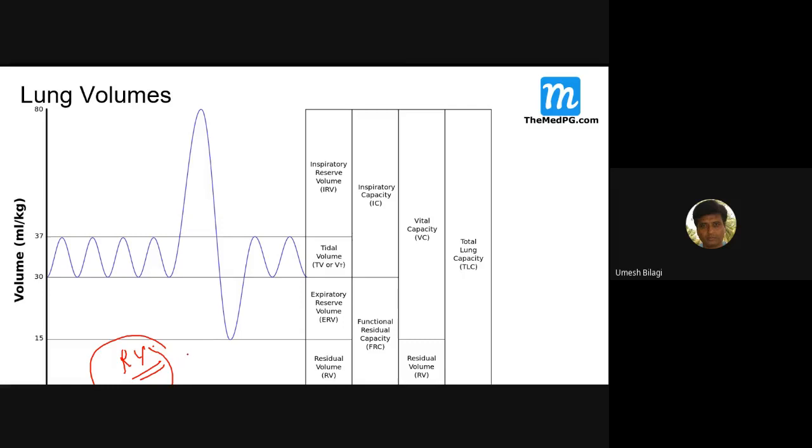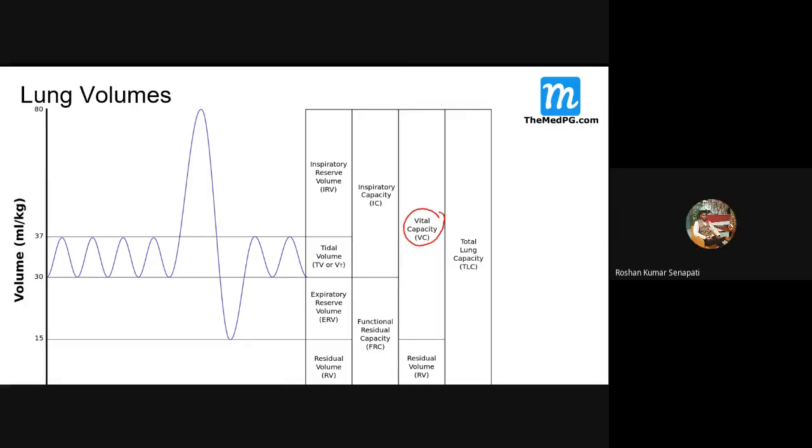That is called residual volume. What you can do is, with full inspiration and full expiration, play between these. That is vital capacity. Maximum inspiration point to maximum expiration point, with force only. That is called vital capacity.